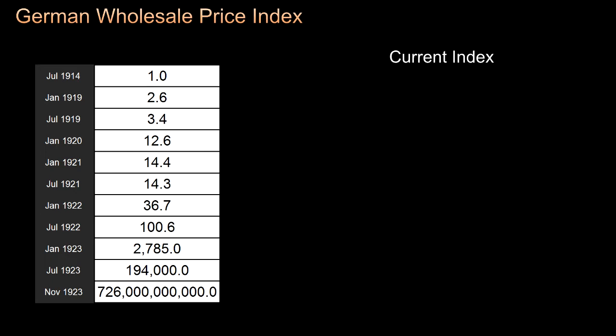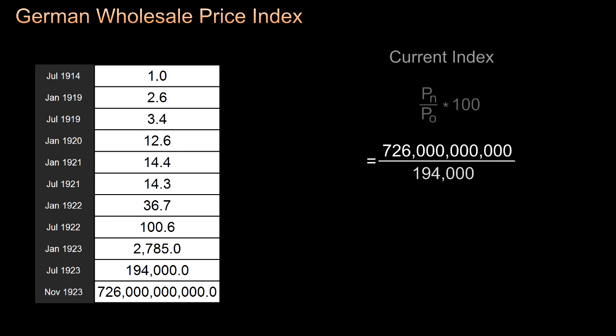The current index is Pn over P0 times 100, which is 726,000,000,000,000, the November price, over 194,000,000, the July price index, which we then multiply by 100, which gives us 374,226,804.